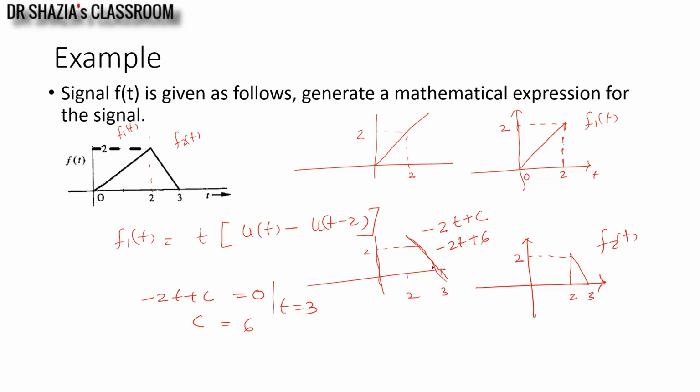So this ramp f2(t) can be written as the ramp signal minus 2t plus 6, and this ramp is defined for the interval 2 to 3. So u(t minus 2) minus u(t minus 3). If I take a gate signal which is defined for the interval 2 to 3 and multiply it with this ramp which we have generated as minus 2t plus 6, I get f2(t).